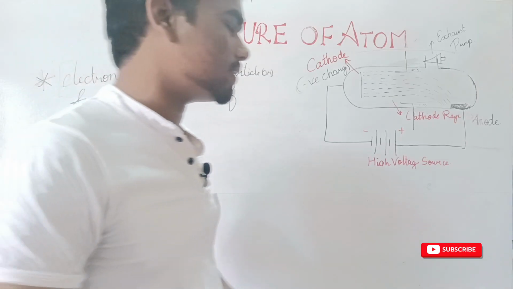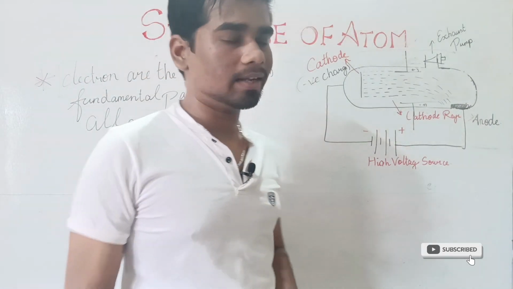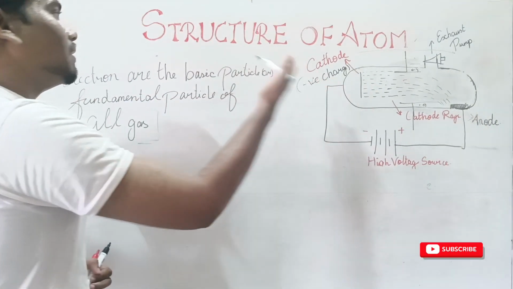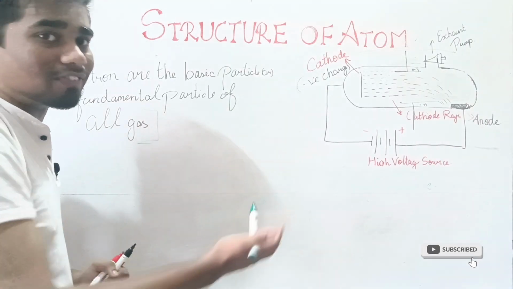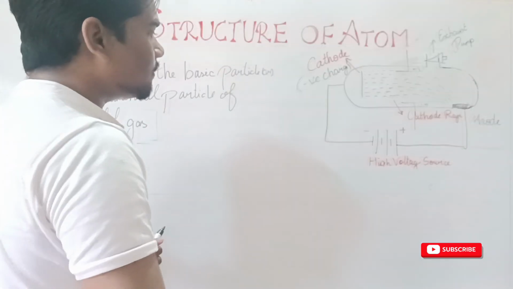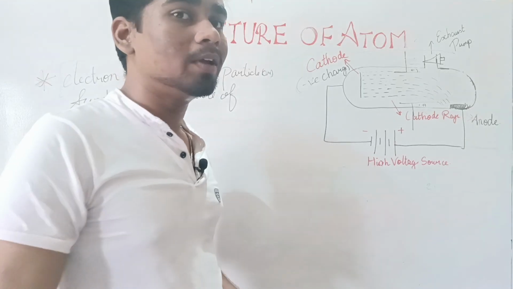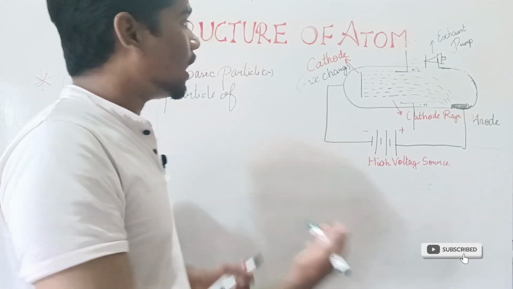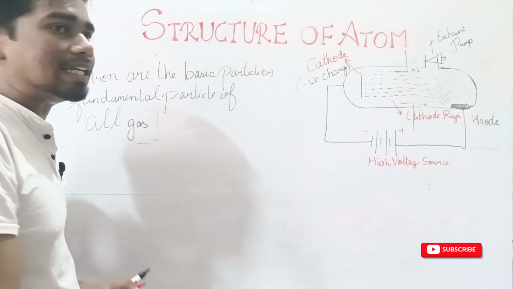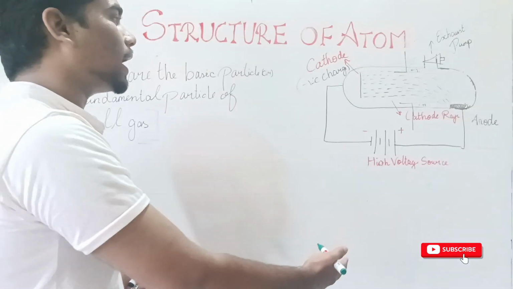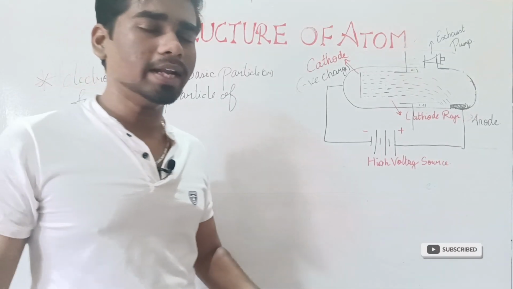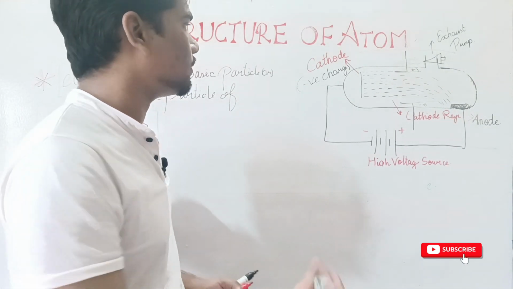So my dear friends, till now we have studied what is atom, the structure of atom actually. Then we studied about discovery of electron, cathode ray tube, Crookes tube, and we have studied the conditions that J.J. Thomson had in cathode ray tube and the various characteristics of cathode rays.